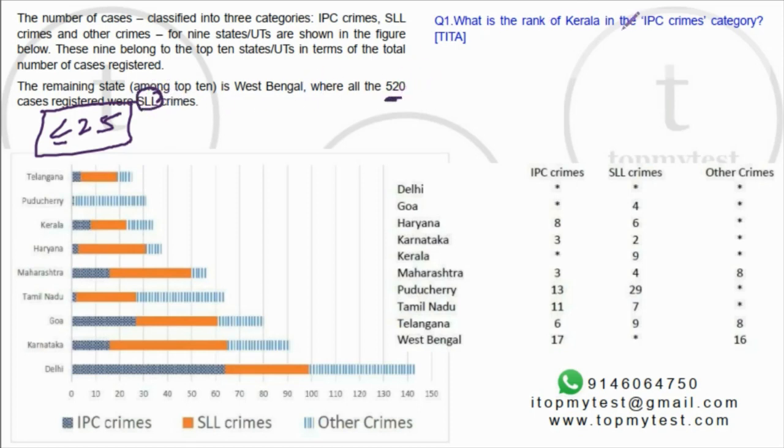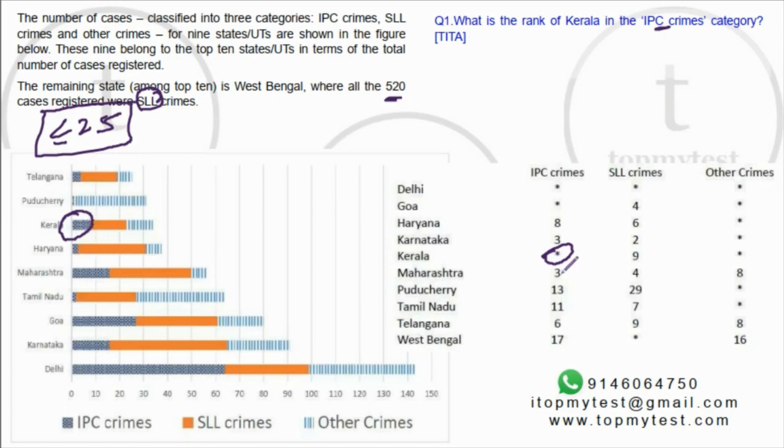Okay. What is the rank of Kerala in IPC crimes? Let's look at IPC crimes. Where will Kerala figure? There are 2 which are ranked 3. IPC is the first bar. Now we know West Bengal is out because West Bengal does not have any IPC crimes at all. It has roughly about 5 to 10 crimes, right?